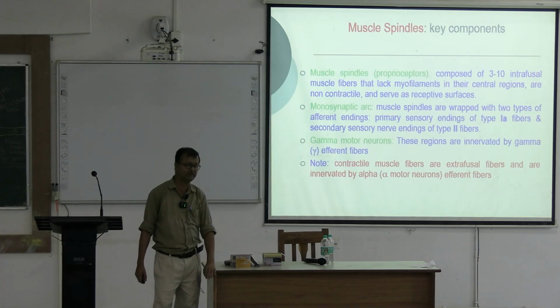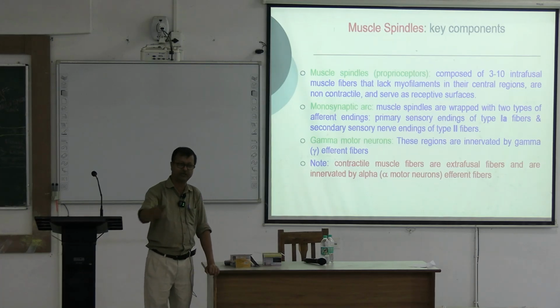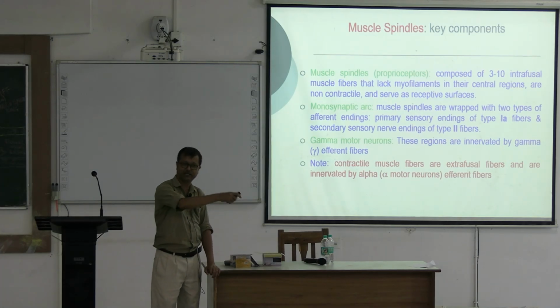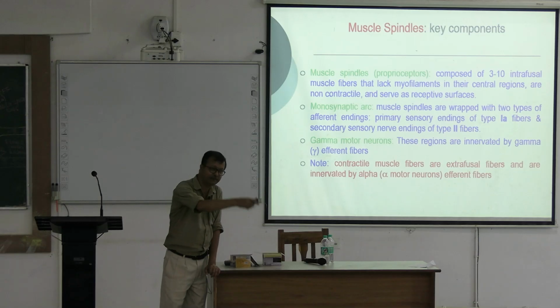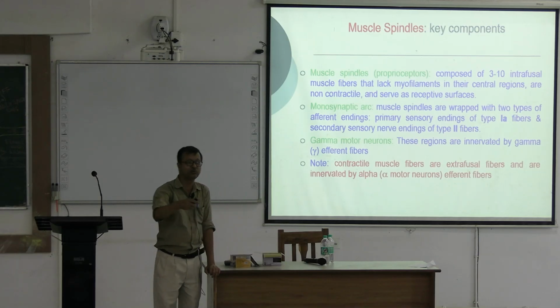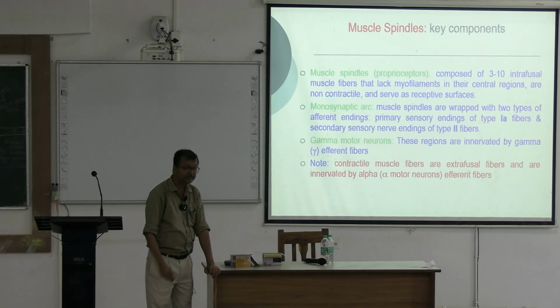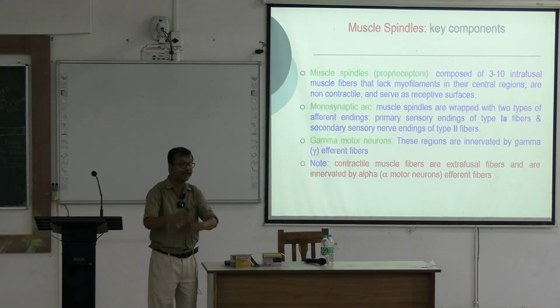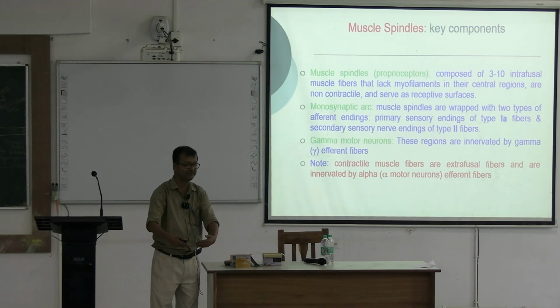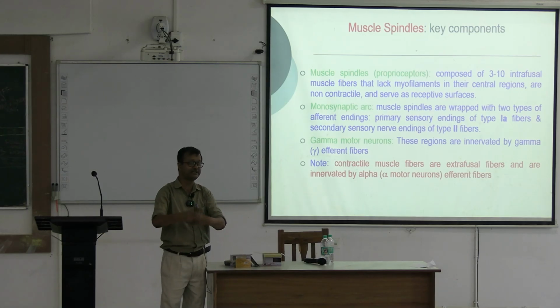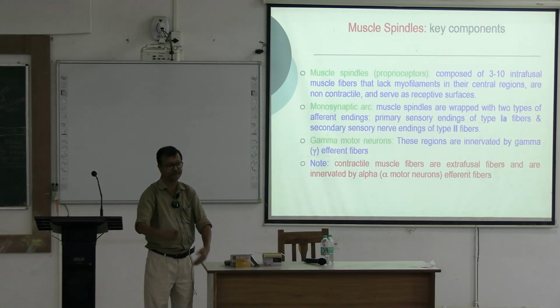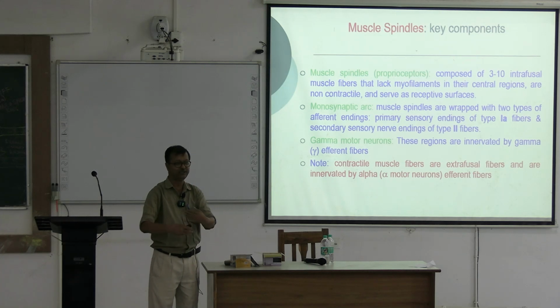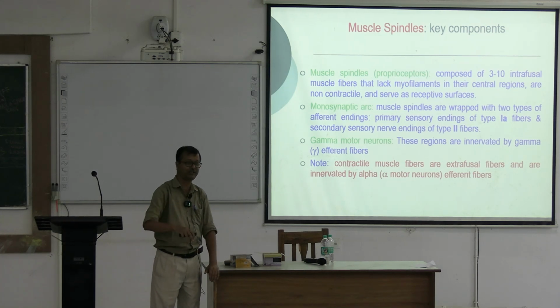Further, you know the gamma efferents are of gamma 1 type and gamma 2 type. Gamma 1 is the dynamic fibers and gamma 2 is the static fibers. Dynamic fibers are engaged with rate of change. Acceleration is the rate of change of velocity.